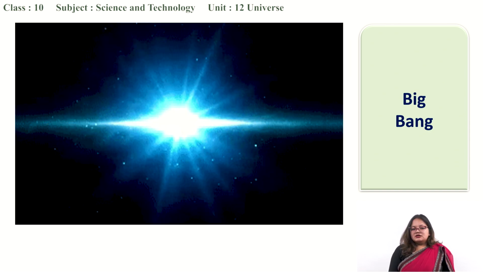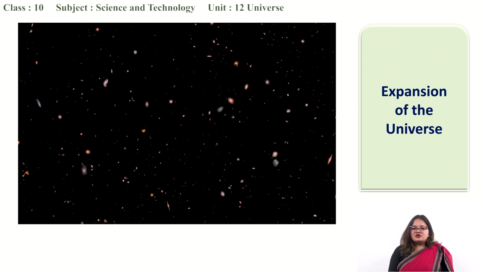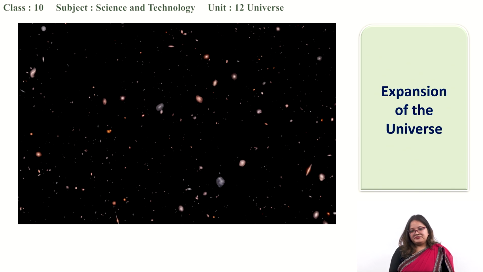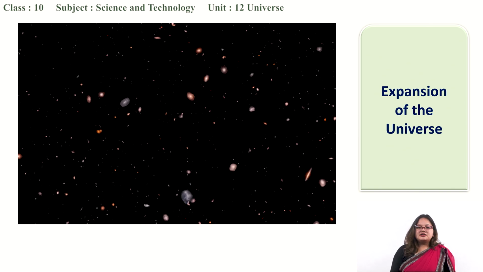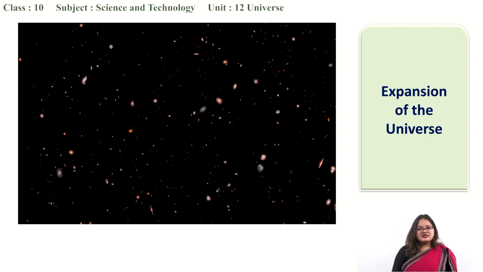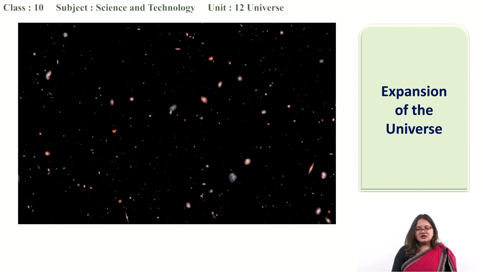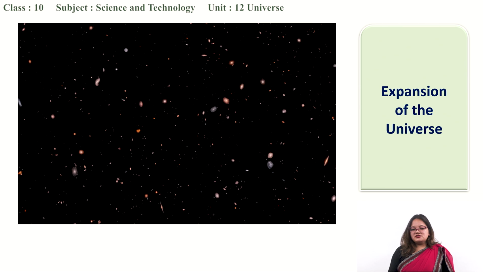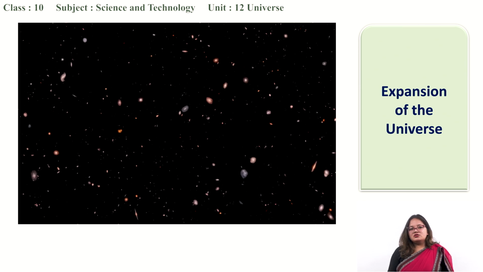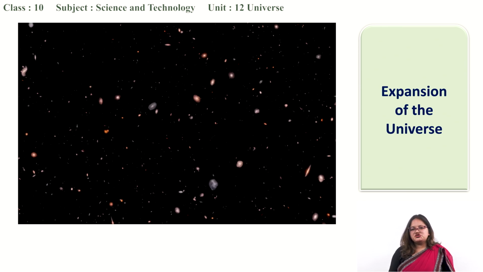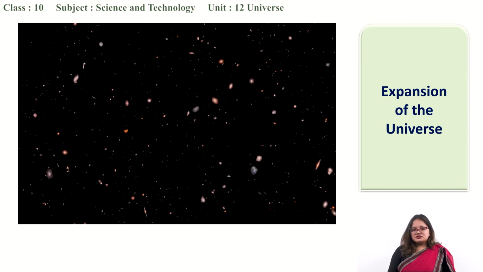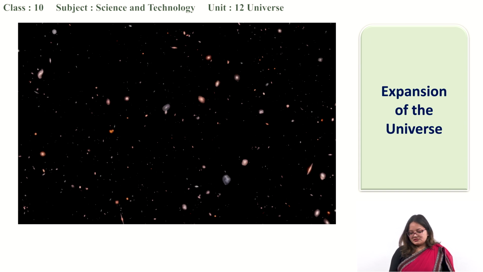After this, we came to a conclusion that the universe is constantly expanding. Even Hubble's law supported the expansion of the universe. The expansion of the universe is still happening, although the velocity seems to be changing compared to the previously observed values. So what happens later on?